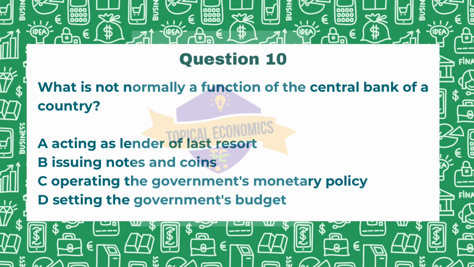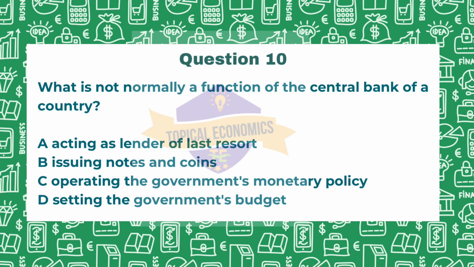Let us look at option A, acting as a lender of last resort. So central banks provide emergency funding to financial institutions which are facing a liquidity crisis. So this is not the answer. Option B, issuing notes and coins. Again, central banks are responsible for producing and distributing the national currency. So again, this is not the answer. Option C, operating the government's monetary policy. Central banks manage monetary policy to control inflation and stabilize the currency. So again, this is not the answer.